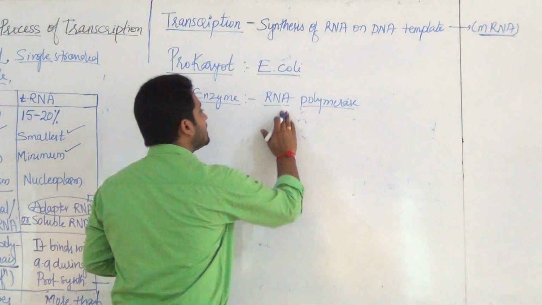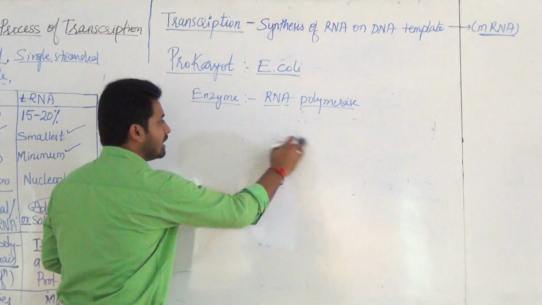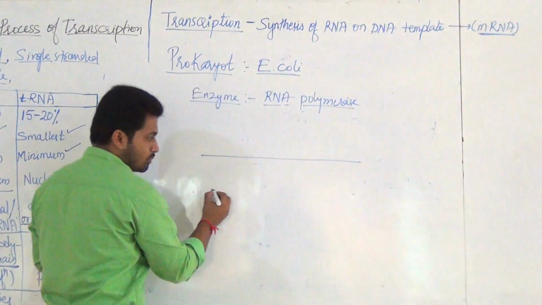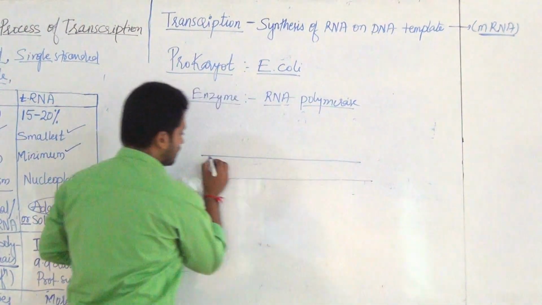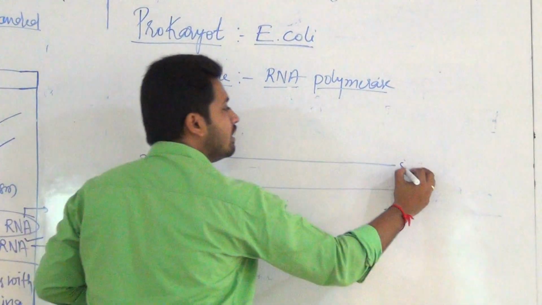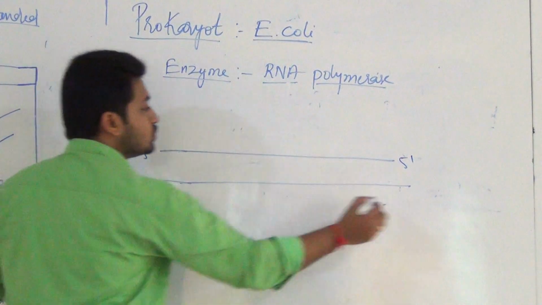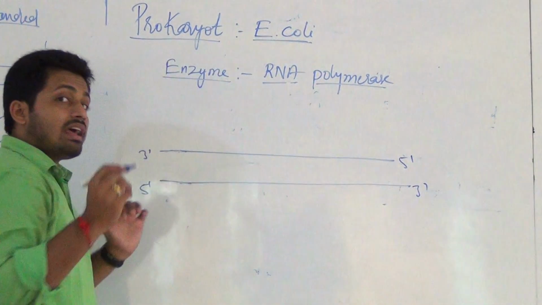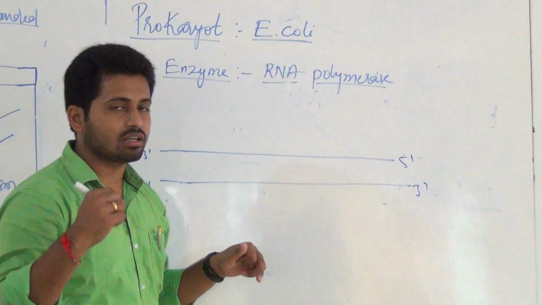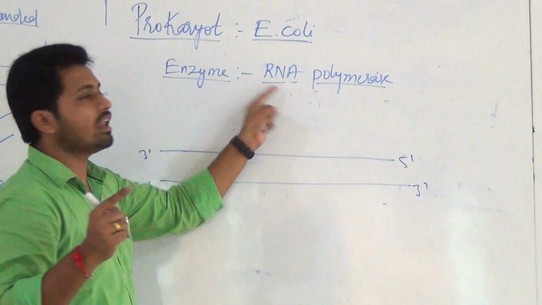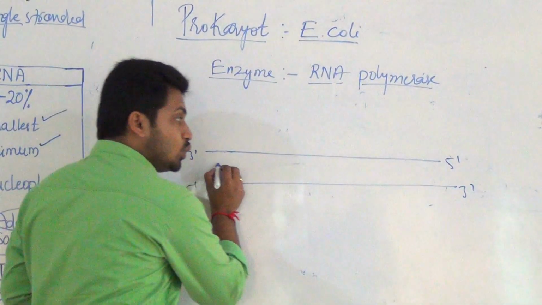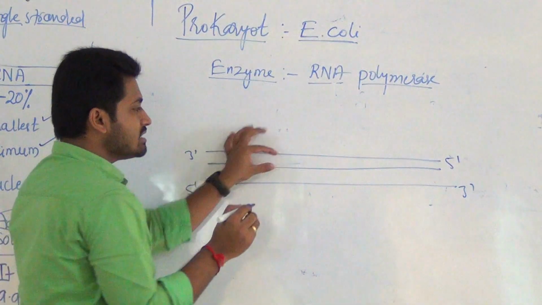Now, how does it start? You know, the diagram is already given in the book also. This is again an important diagram for 2 marks, which we already discussed yesterday. At this point, that is the 3' to 5' end, and this is the 5' to 3' end. The strand which has polarity of 3' to 5' will act as template. What is the reason? Because this RNA polymerase will synthesize RNA in which direction? 5' to 3'.